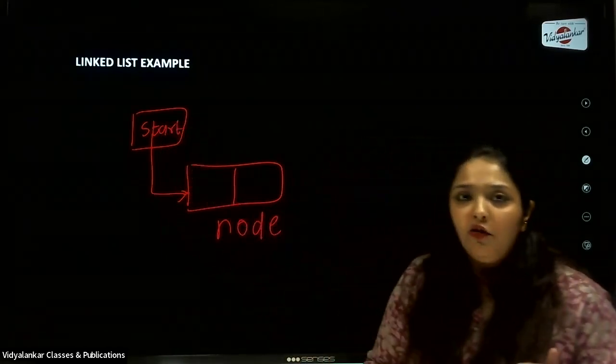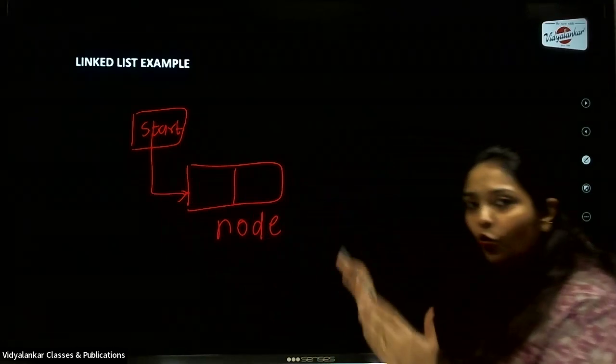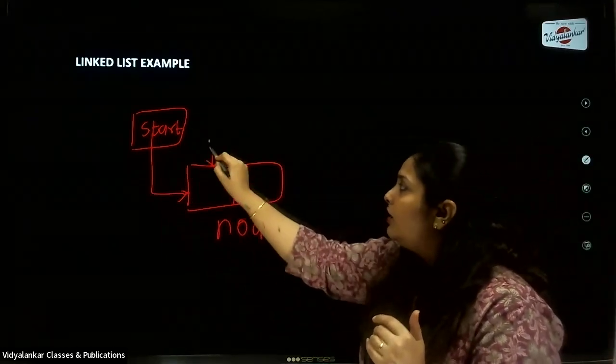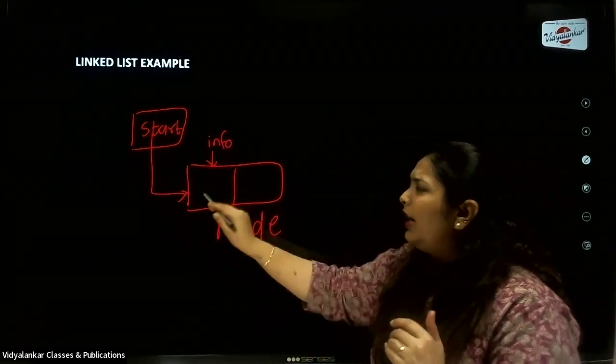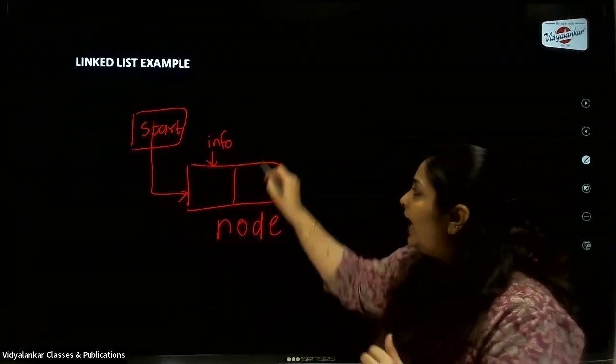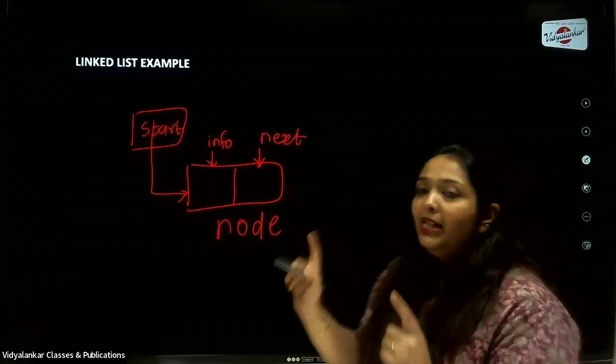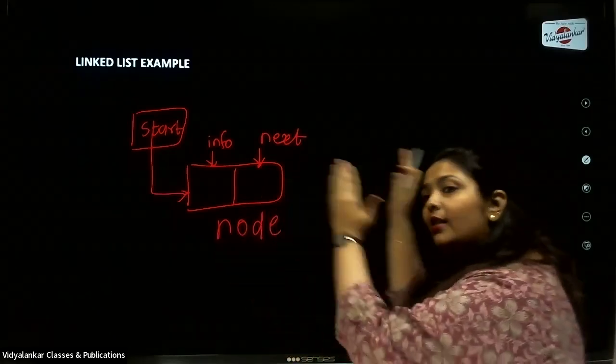Don't forget to show the start of your linked list. Then this node is made up of 2 parts. You know that. First one is your information about the node, or the data which is stored in the node. And second is the next pointer. Now this next is basically the pointer to the next similar node.